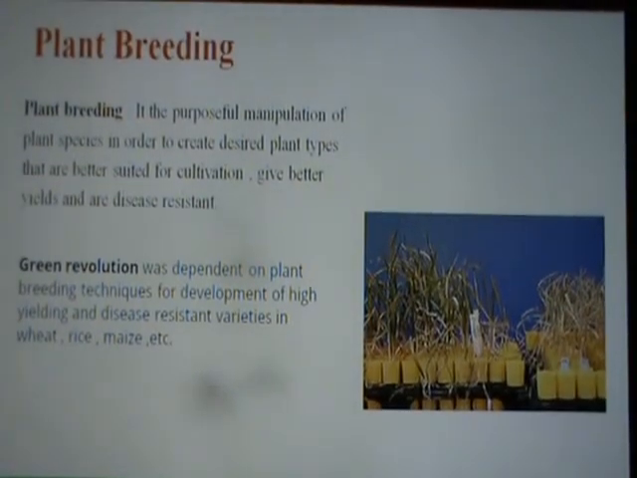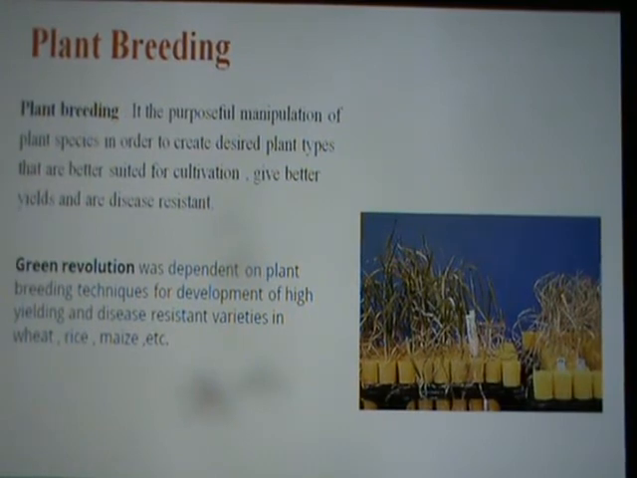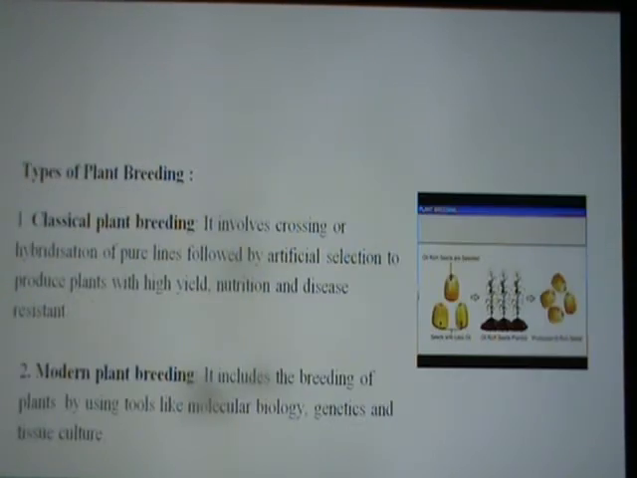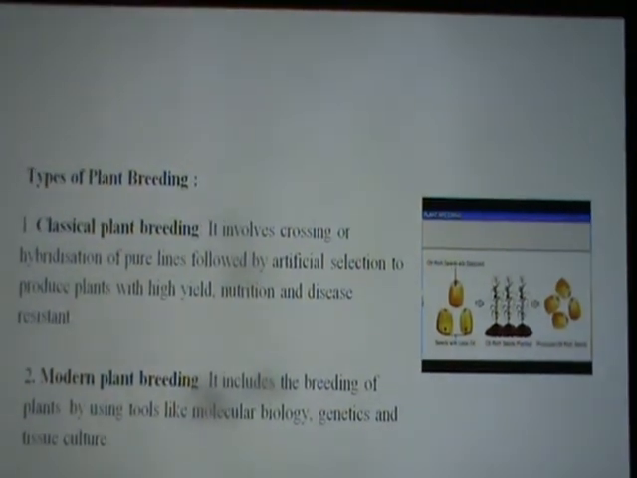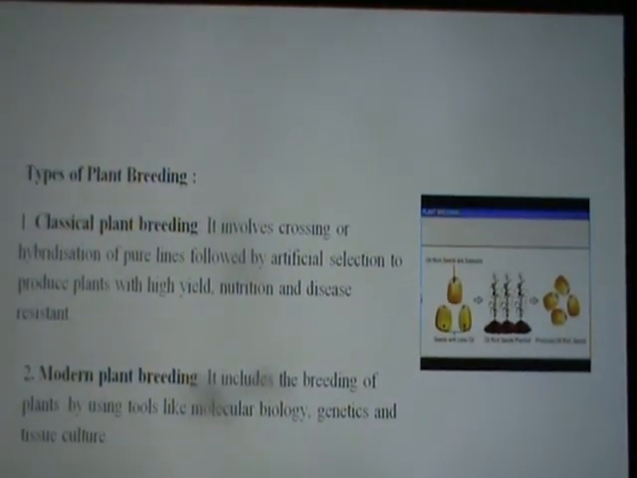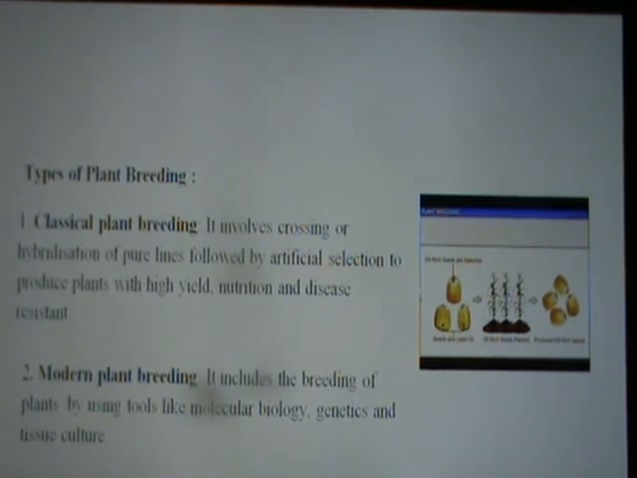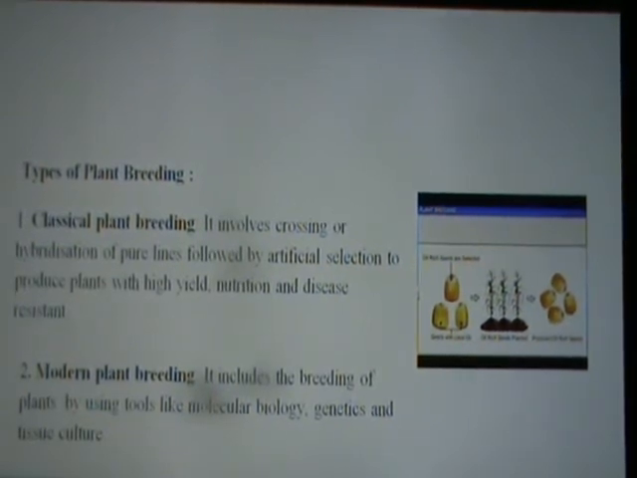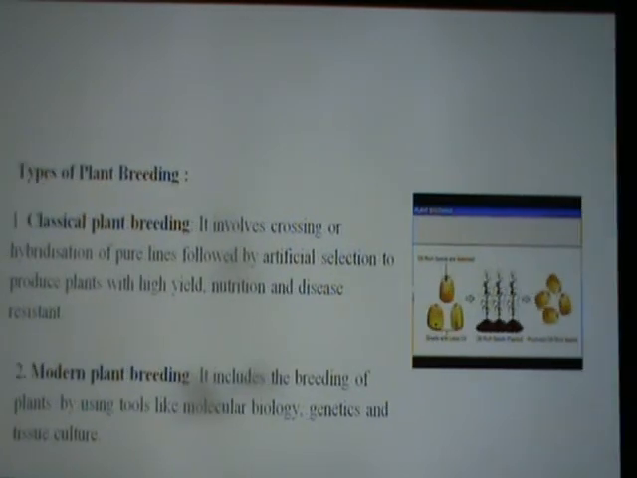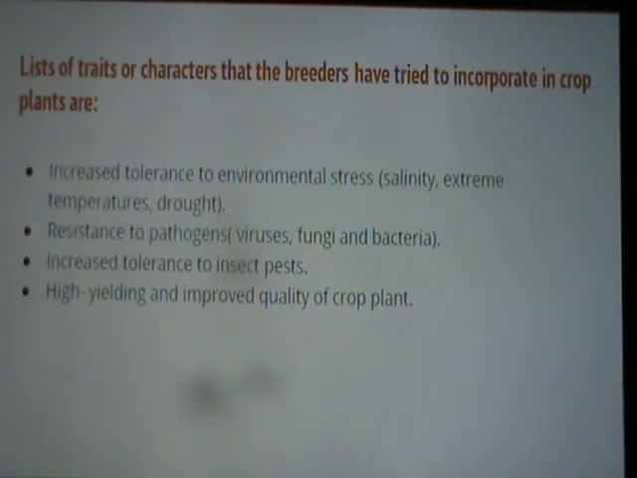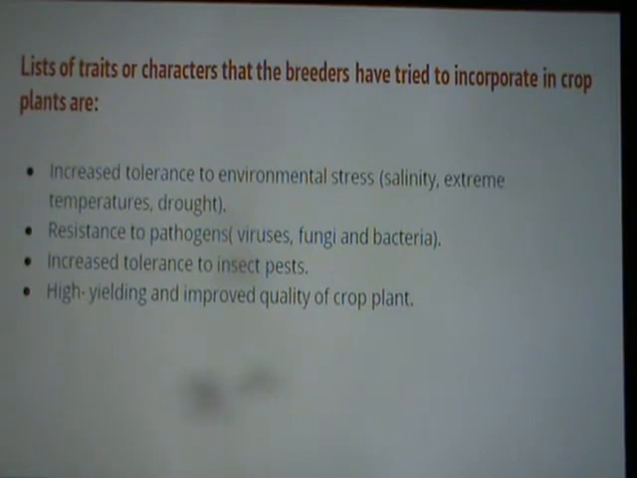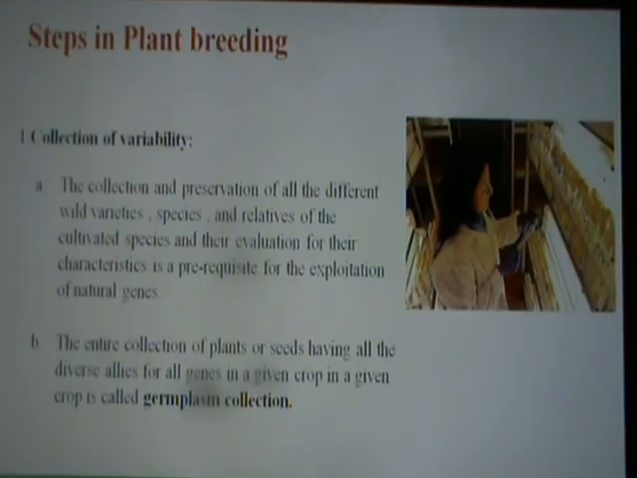In this class we have studied what is plant breeding and the meaning of green revolution. Then we studied the types of plant breeding, classical plant breeding and modern plant breeding. In modern plant breeding, new tools like molecular biology, genetics and tissue culture are introduced, and new hybrid varieties of plants are being developed. Then the characteristics or traits that breeders have tried to incorporate in crop plants are increased tolerance to environmental stress, resistance to pathogens, resistance to insect pests, and high yielding and improved quality of crop plants.